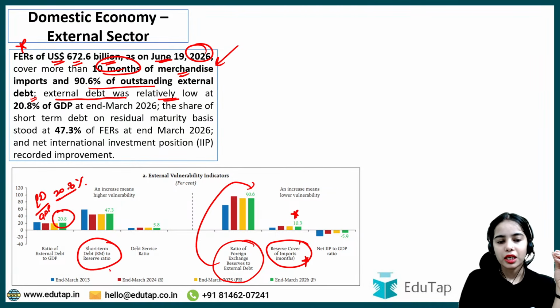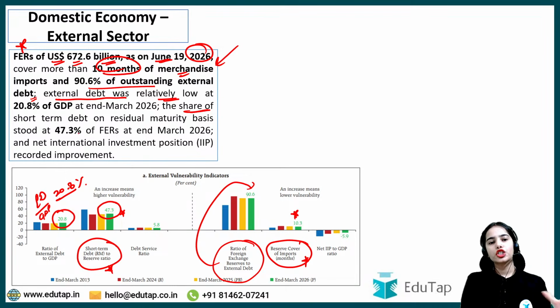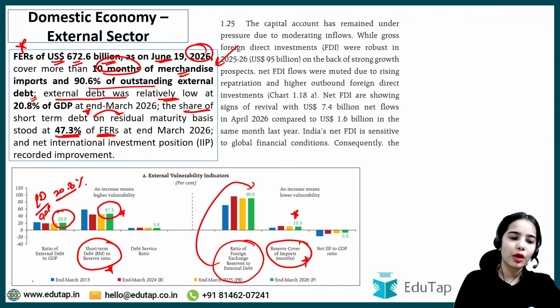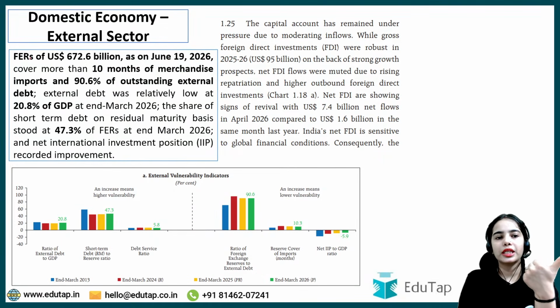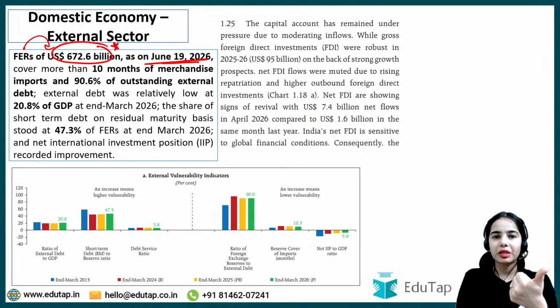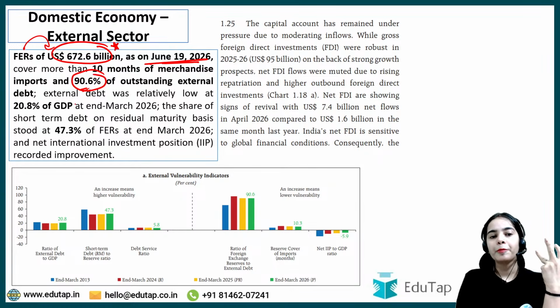While the short-term debt on a residual maturity basis stood at 47.3% of foreign exchange reserves. So this is the idea. Here the data points are important: foreign exchange reserves as on June 19, 2026, US$672.6 billion; merchandise import cover of 10.3 months; outstanding external debt covered through the foreign exchange reserves 90.6%; external debt to GDP ratio 20.8%; short-term debt to reserve ratio 47.3%.